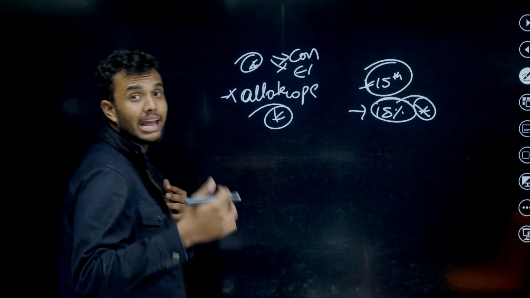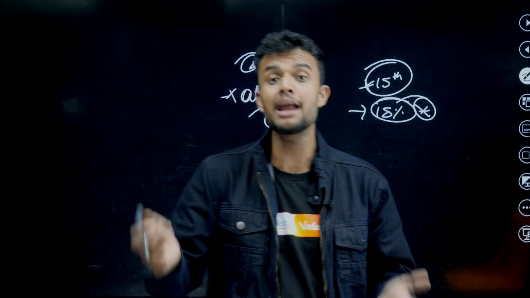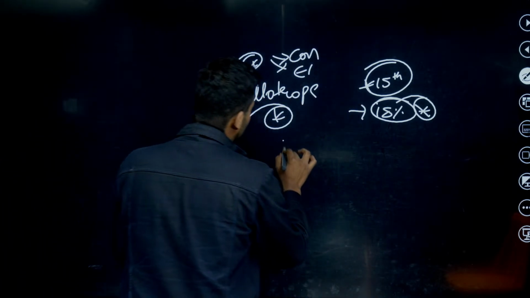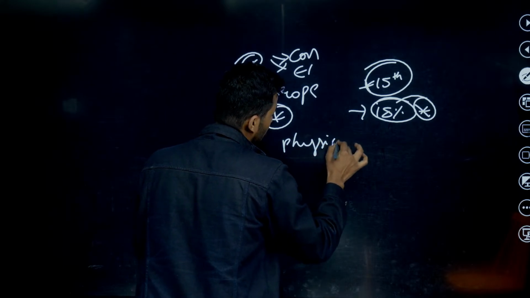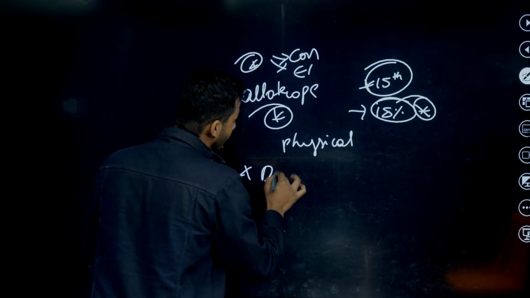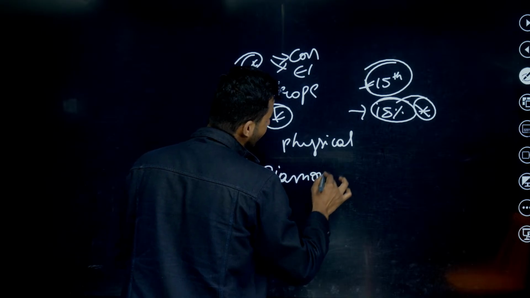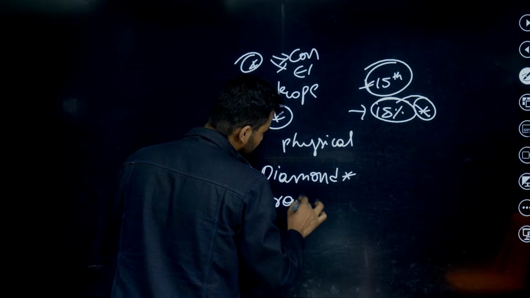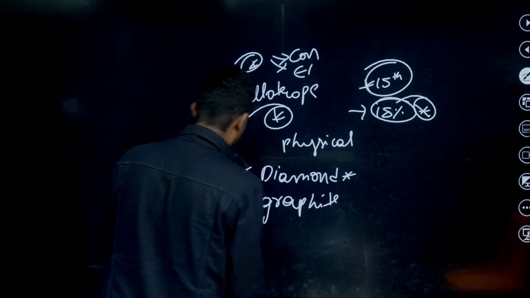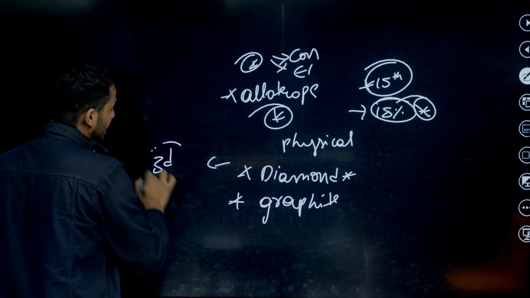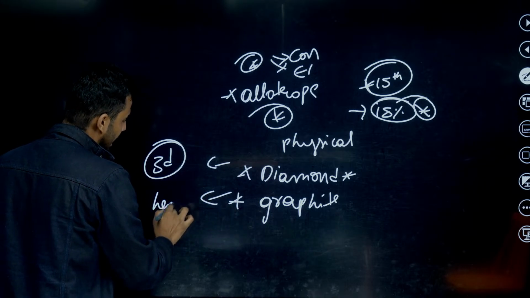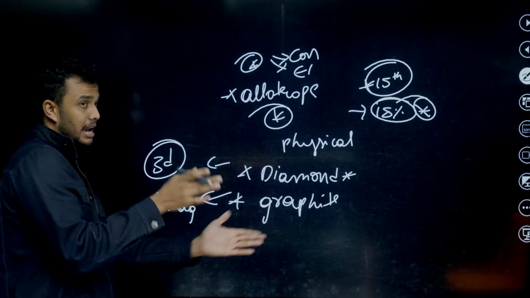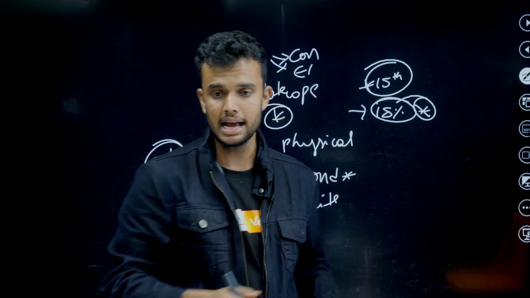Allotropes exist in different forms in nature. They vary in physical property, not in chemical property. For example, diamond is hard in nature and is a bad conductor of electricity. What about graphite? It is a good conductor of electricity, but it is soft in nature. In arrangement, diamond has a 3D structure. Graphite is arranged in a hexagonal array and is slippery, one layer over another layer.